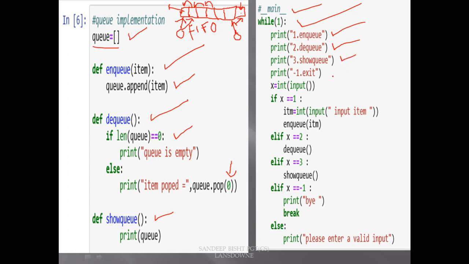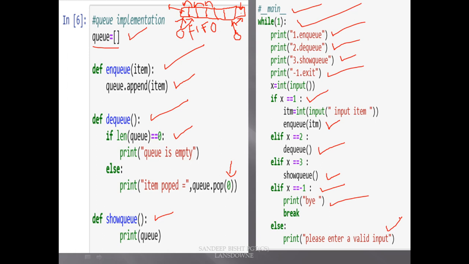And if the user inputs -1, we will exit out of the loop. And if anything else, we just write: please enter a valid input.